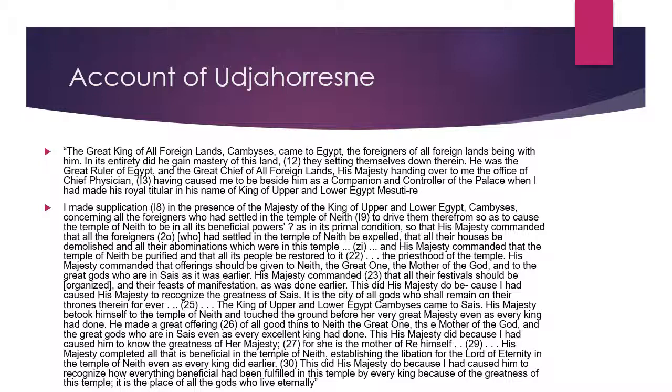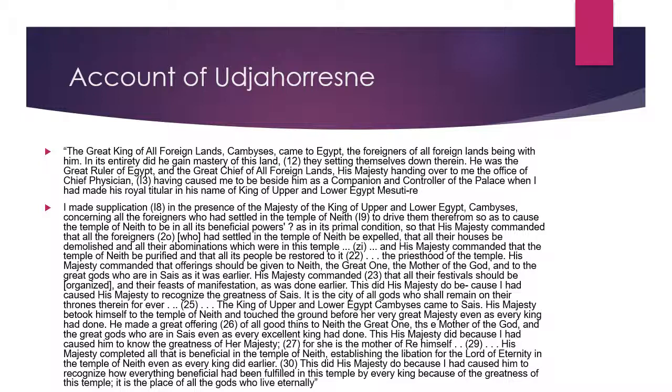And his Majesty commanded that the temple of Neith be purified, and that all its people be restored to it. The priesthood of the temple: his Majesty commanded that offerings should be given to Neith the Great One, the mother of the god, and to the great gods who are in Sais as it was earlier. His Majesty commanded that all their festivals should be organised and their feasts of manifestation as was done earlier. This did his Majesty do because it caused his Majesty to recognise the greatness of Sais. It is the city of all gods who shall remain on their throne therein forever.